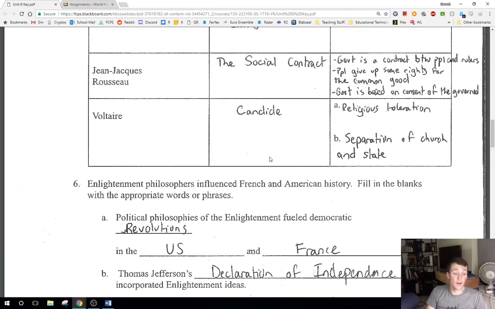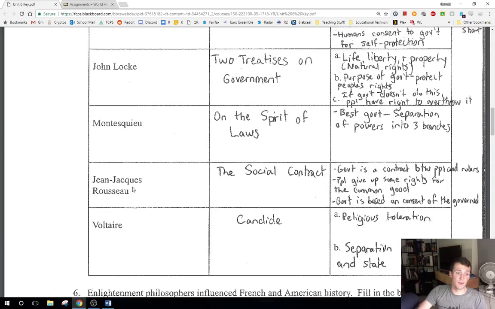So next you have Voltaire, right? And he writes Candide, or Candide, I don't know exactly how to say that honestly. But he is all for religious toleration over religious fanaticism, right? And that leads to effectively his thoughts that church and state should be separated, right? And that's going to be one of the bases again for part of our government system. It's enshrined in our Constitution, the separation of church and state, in the United States. So that's kind of it for those people.